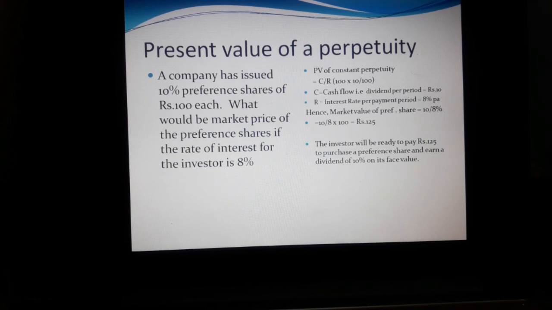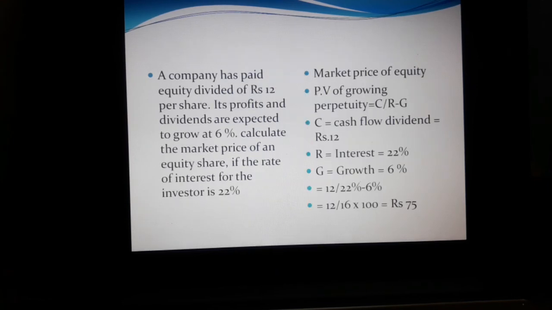The investor will be ready to pay rupees 125 to purchase a preference share and earn a dividend of 10% on its face value. Then, a company has paid an equity dividend of rupees 12 per share. If profits and dividends are expected to grow at 6%, calculate the market price of an equity share if the rate of interest for the investor is 22%.